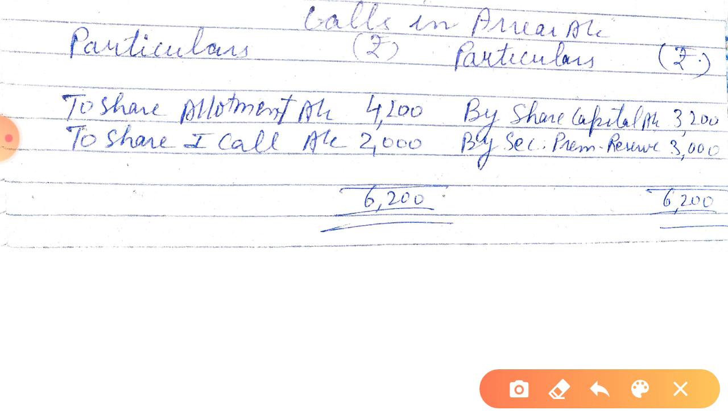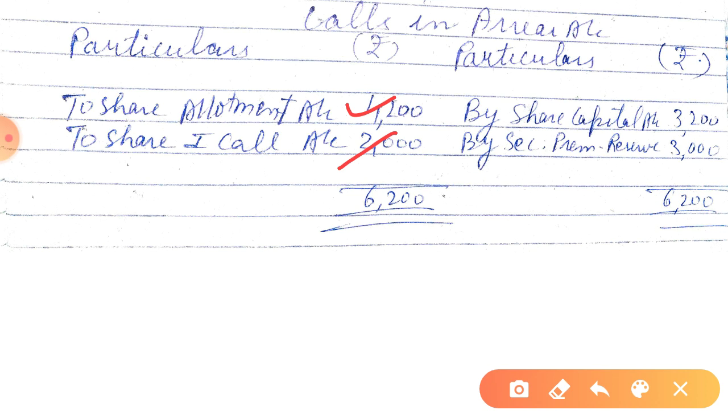So at the time of allotment we have not received 4200, and on first call 2000 was not received, and these shares were forfeited.